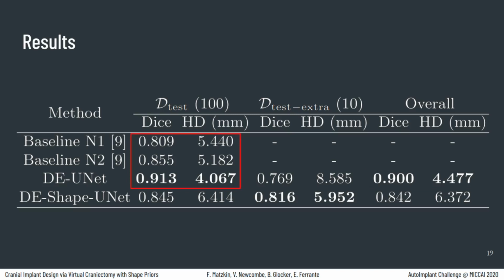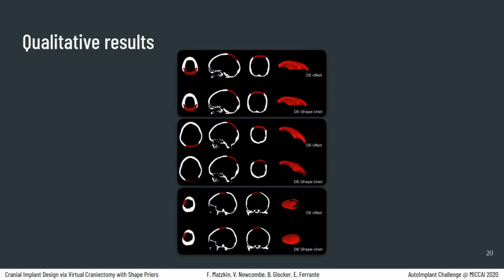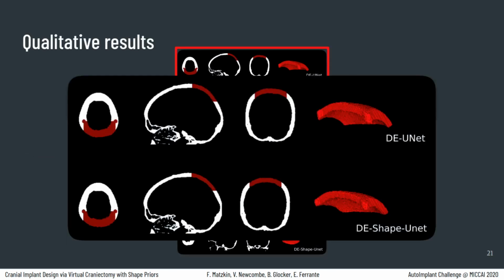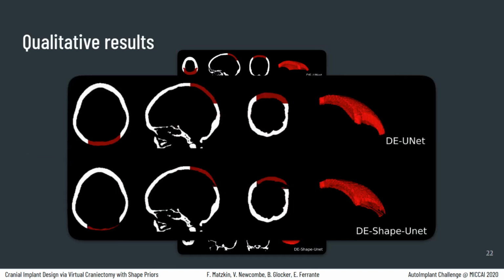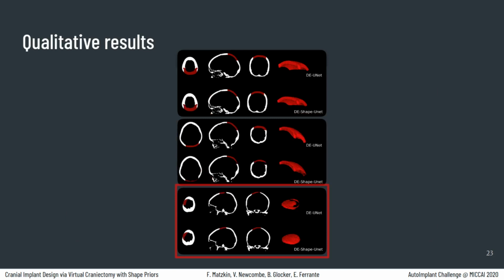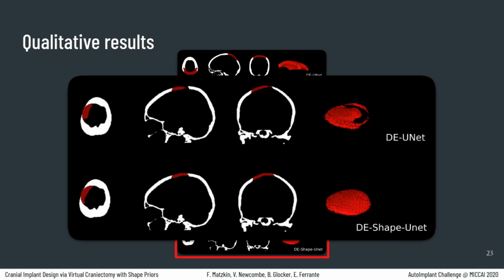Here we have some qualitative examples. In those cases following the same pattern as the training dataset, both methods performed well. But this doesn't happen in all cases of the split. In this particular image, we can see that even if the direct estimation shape unit model managed to reconstruct the implant, the quality of the reconstruction is lower than that of the direct estimation unit. The opposite happened in the out-of-distribution image, in which the model which incorporated shape priors managed to reconstruct the implant, while the direct estimation unit failed in this task.